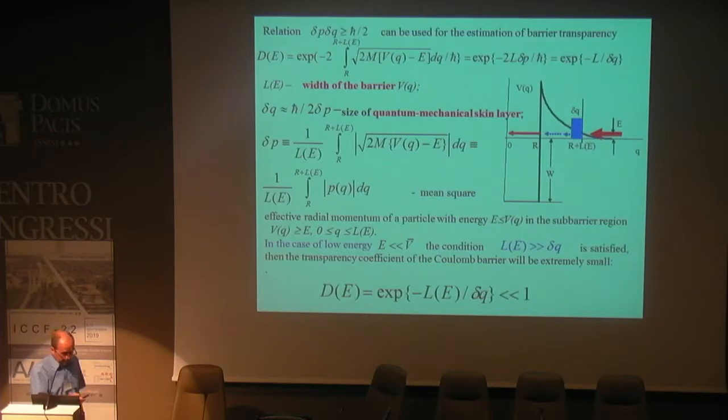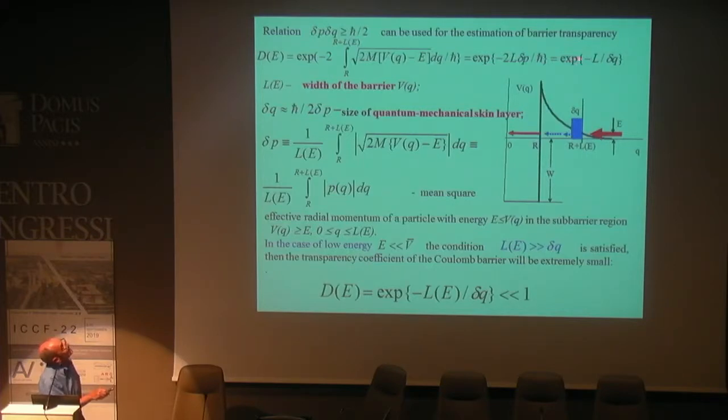We can, for example, introduce the quantum mechanical uncertainty skin layer based on the mean square effective radial momentum of particles, and using such an equation we can transform the expression for the probability into this form.